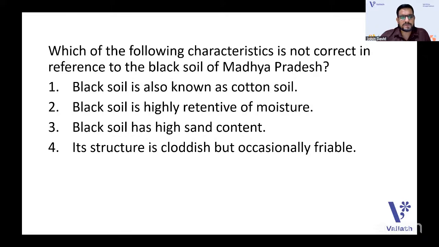Black soil is also known as cotton soil. Black soil is highly retentive of moisture. Black soil has high sand content. Its structure is cloddy but occasionally friable. So the answer is that black soil of Madhya Pradesh does not have high sand content. That is the idea.